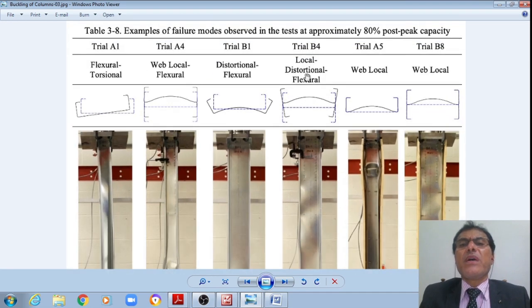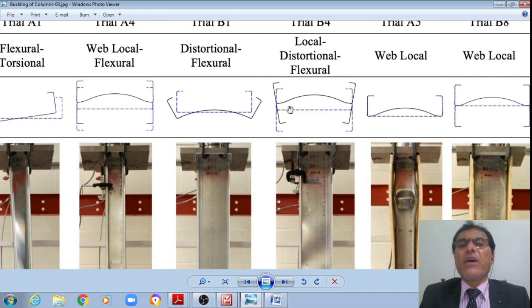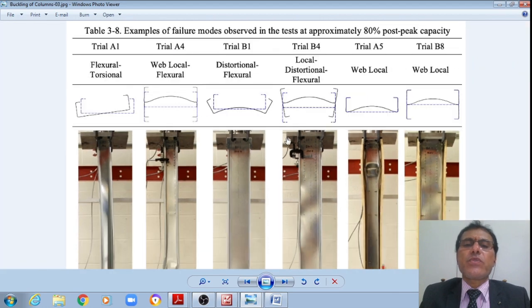Whereas the next one is local distortional flexural. This I section, this web has distorted as well as leading to the distortion of these flanges. This is the I section, student.